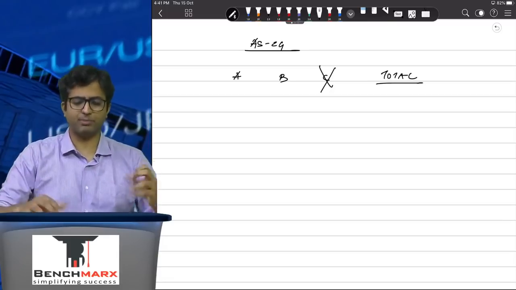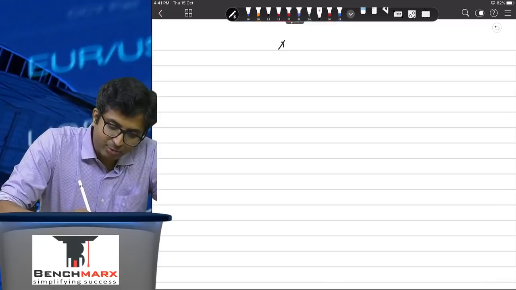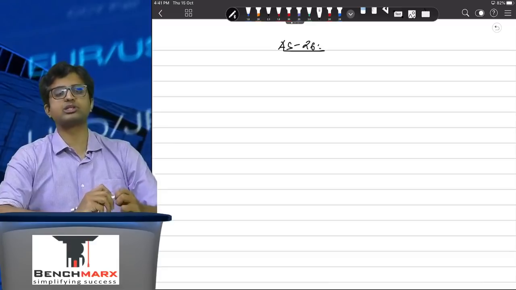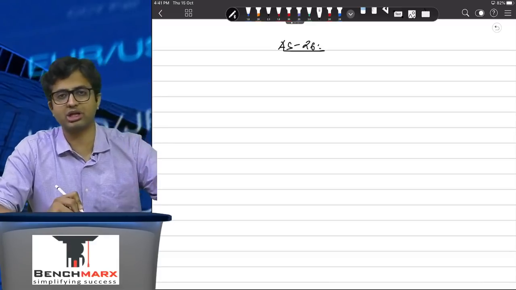It's not a very important standard. Next, you go to AS26. This is a smaller brother of AS10 that you would study in your paper 1. This is on intangible assets. What are intangible assets? Assets that, as you say, you cannot touch, feel and see.